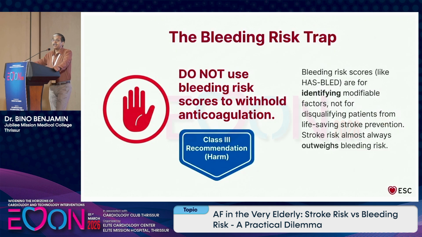So what about the bleeding score? You calculate the stroke risk just to identify who will benefit from anticoagulants. But the bleeding risk is not to avoid anticoagulants. Do not use the bleeding risk score to withhold anticoagulation. If you find that the patient has a high risk for bleeding, identify the modifiable risk factors and modify them.